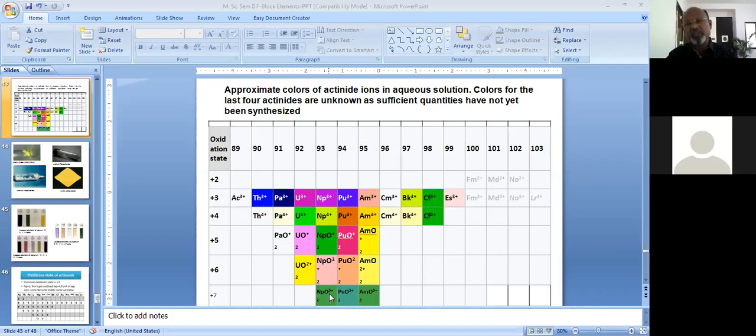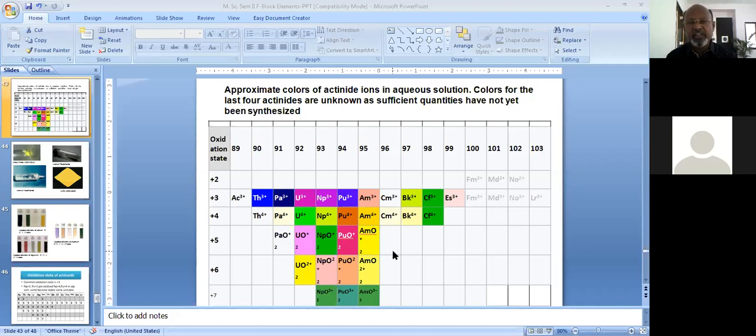Again, I would like to mention here that the property of color exhibited by these elements strictly depends upon the number of electrons present. The total number of unpaired electrons present in a particular atom or ion matters, and is responsible for the color of that ion. For plutonium, from plus 3 to plus 7, it shows all these oxidation states except plus 2. So plutonium also displays the different colors shown here. The same is true for americium, which also shows these different colors.